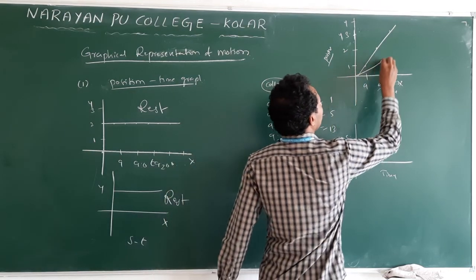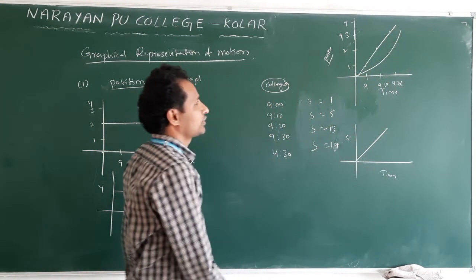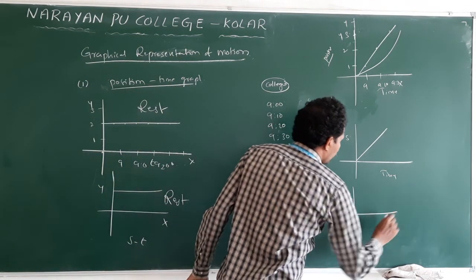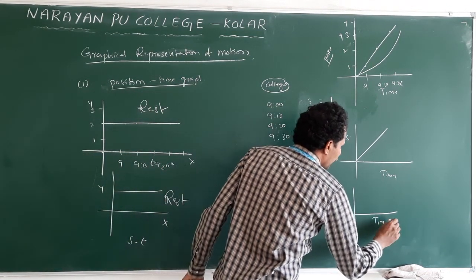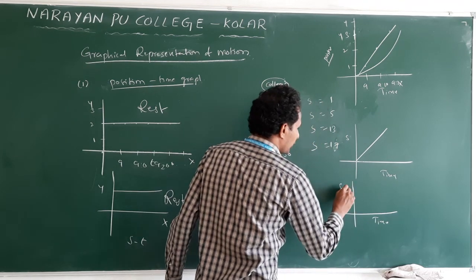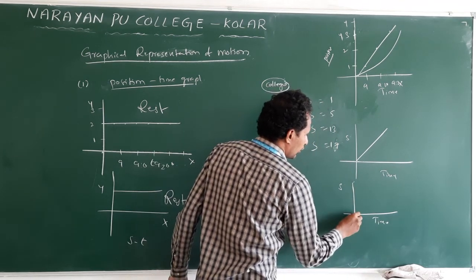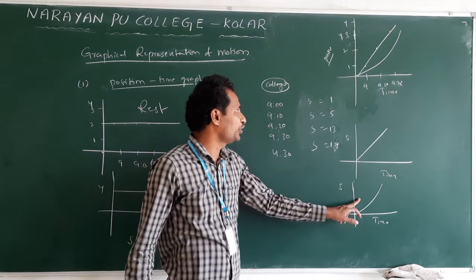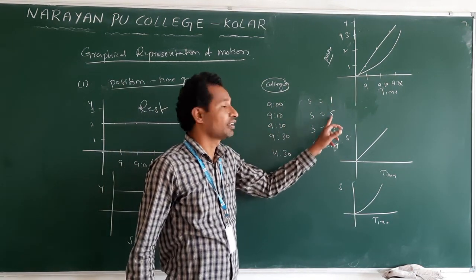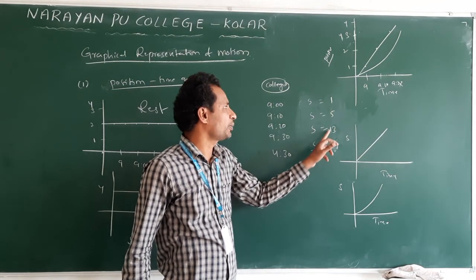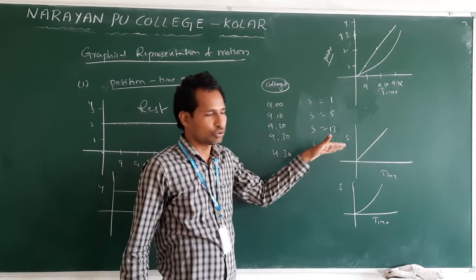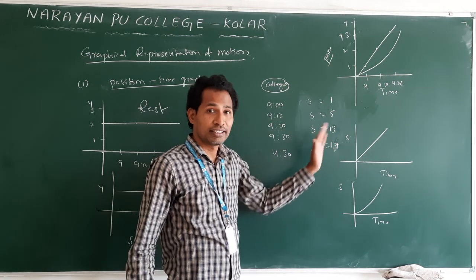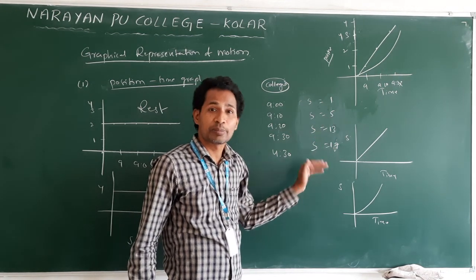Clear? For this, the graph will not come straight. It will come like this. Understand? So I am drawing a general, rough, common representation here. In this case, this is non-uniform motion because the displacements covered are different. Non-uniform motion means velocity sometimes increases, sometimes decreases.